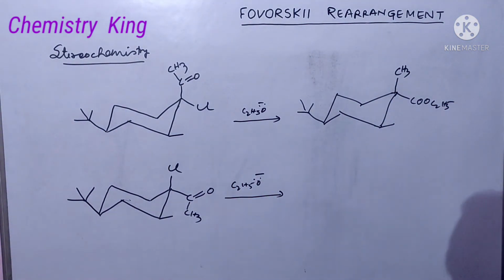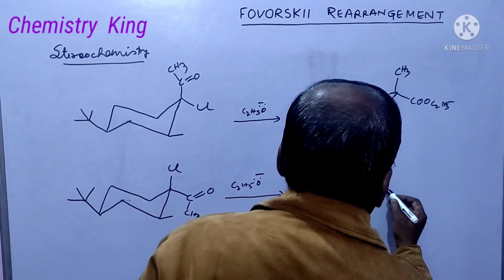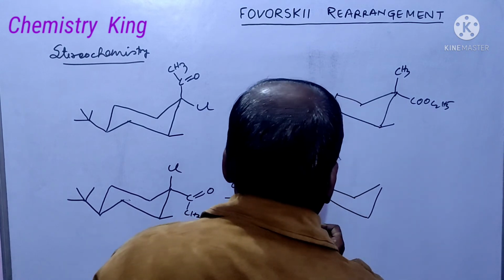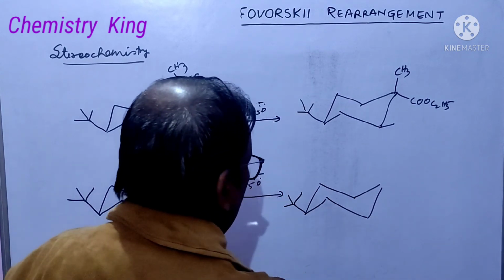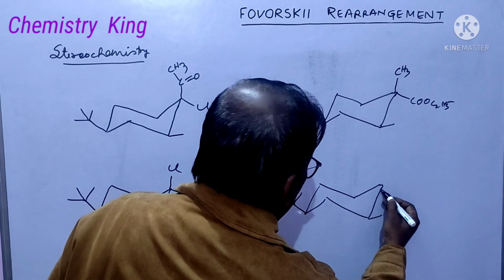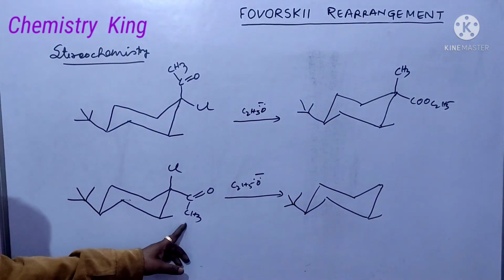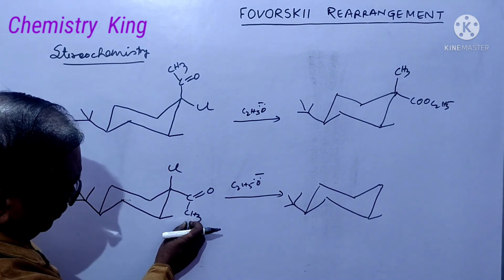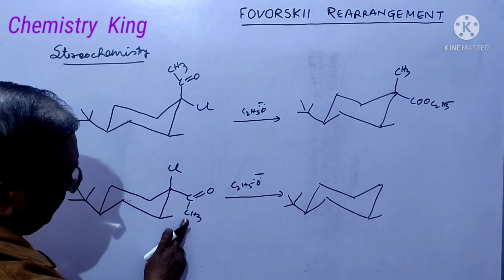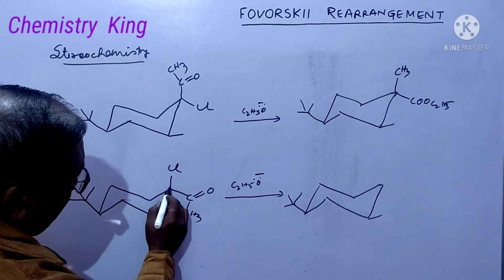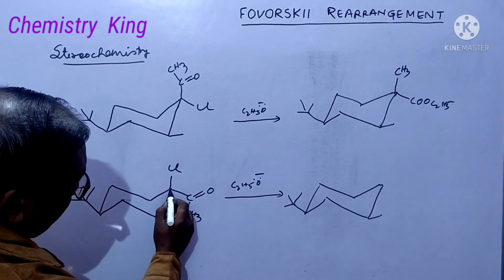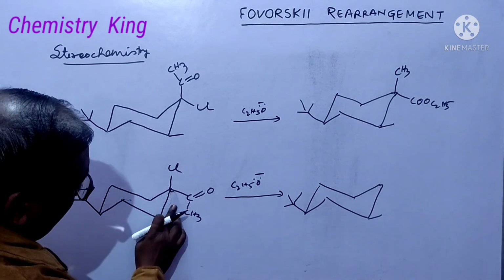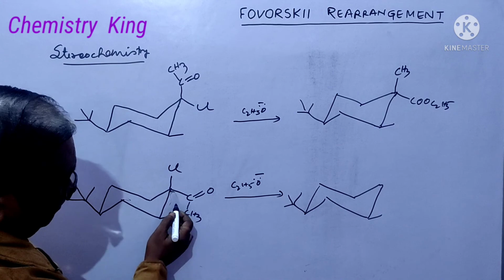Okay? Now what will happen here? Again we make a cyclohexane. Tertiary butyl group is here, methyl is here. What will be the situation here? Friend, this oxide ion will extract hydrogen from this carbon, leading to minus charge here, and it is sigma bonding orbital, then anti-bonding orbital will be here, sigma star, and then this will attack here.